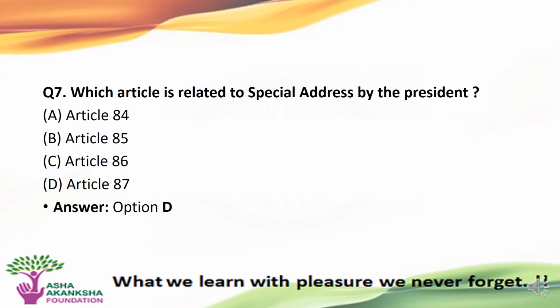The next question is, which article is related to special address by the President? Options are A. Article 84, B. Article 85, C. Article 86, or D. Article 87. The correct answer to this question is option D, that is Article 87. It talks about the special address by the President.